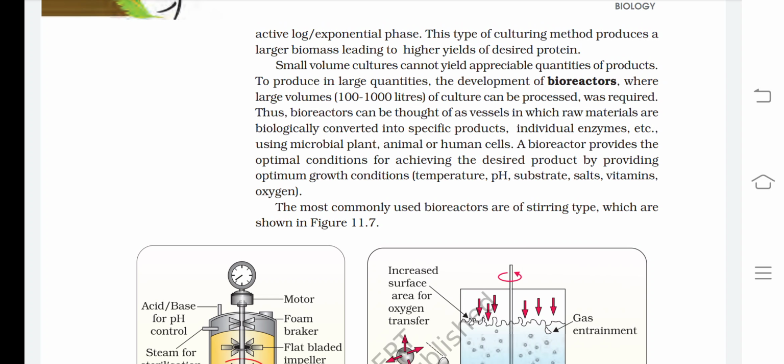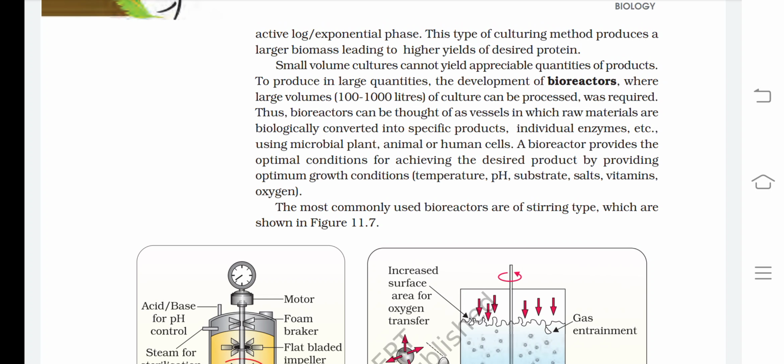Thus, bioreactors can be thought of as vessels in which raw materials are biologically converted into specific products, individual enzymes, etc. Using microbial, plant, animal, or human cells, a bioreactor provides the optimal conditions for achieving the desired product by providing optimum growth conditions: temperature, pH, substrate, salts, vitamins, oxygen.